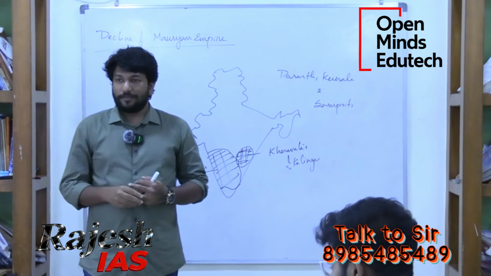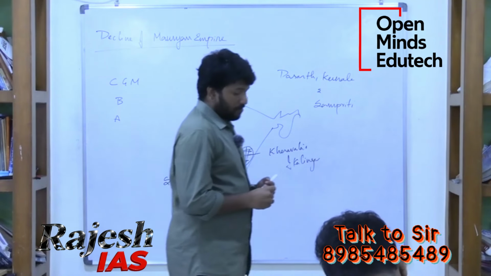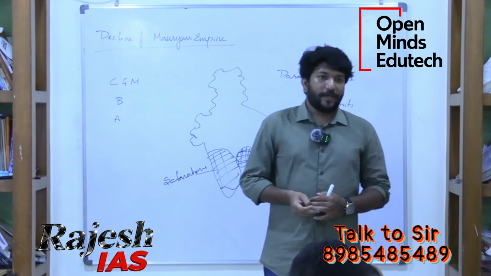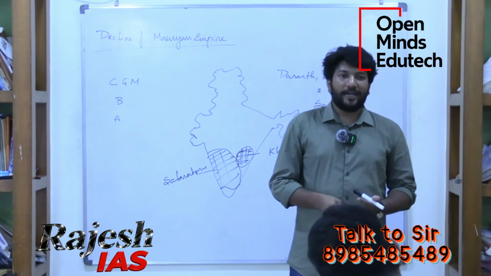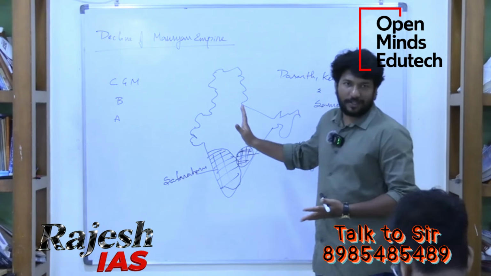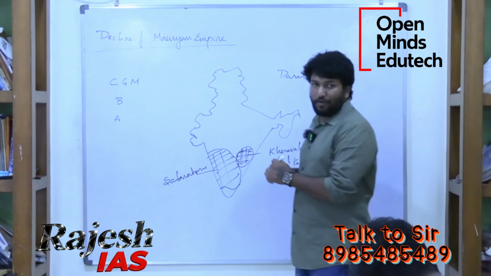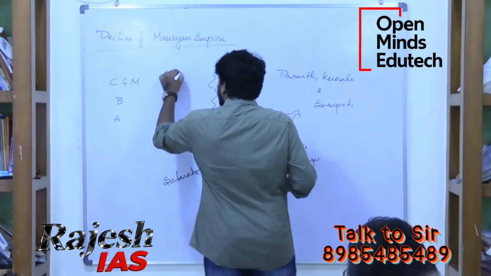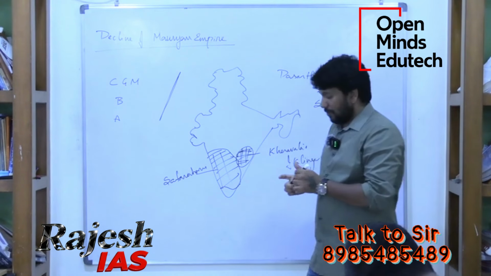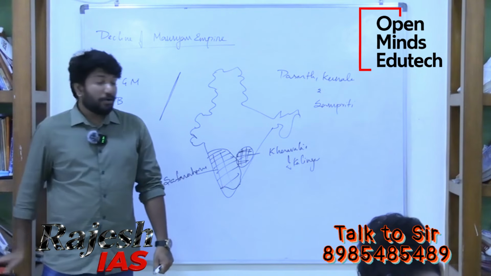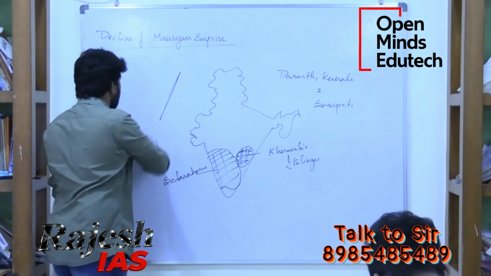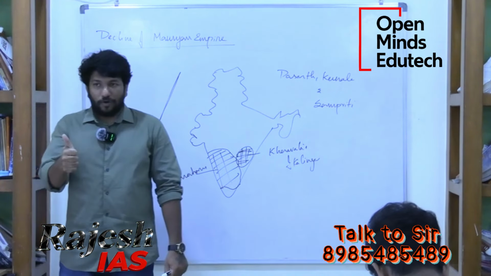Now, see, weak rulers. What is the only way to invade India? Northwest region. So the northwest region is the only way to enter into India. This is the door to India. Who can protect this door to India? Strong rulers or weak rulers? Strong rulers.